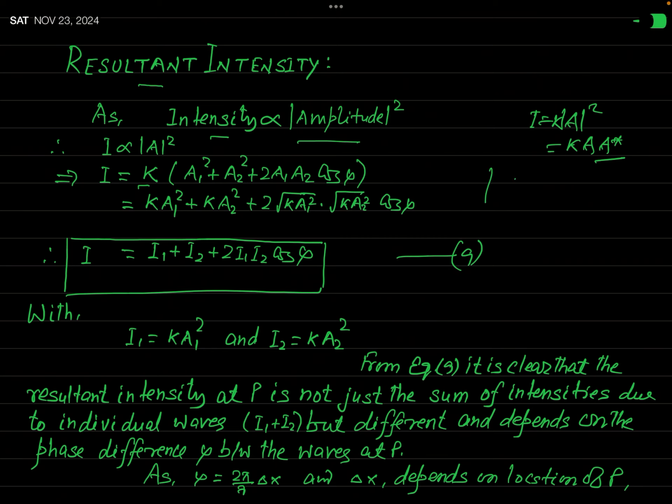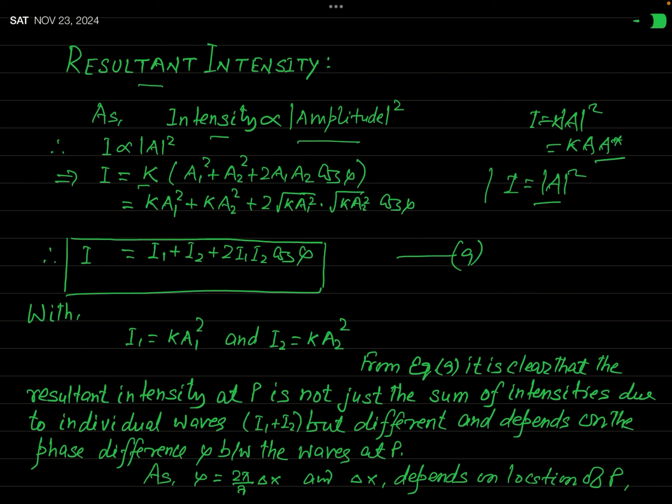So roughly we simply say that intensity is equal to the square of the modulus of amplitude. But I have written here that I is proportional to mod A square, and when you remove this sign of proportionality, you write the proportionality constant k. You may take it 1, but I have not taken 1 here.